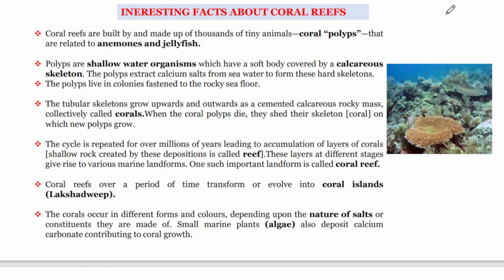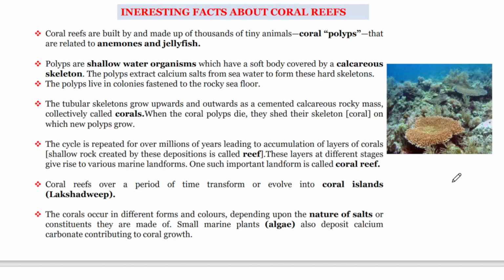When all the skeletons get together and become a very hard solid structure, they are known as coral reefs. A reef is always a hard, stable structure with some kind of height. In India the coral island is Lakshadweep, which is made up of coral reef. This is the basic idea, and they extract salt from the oceanic water to build their skeleton,